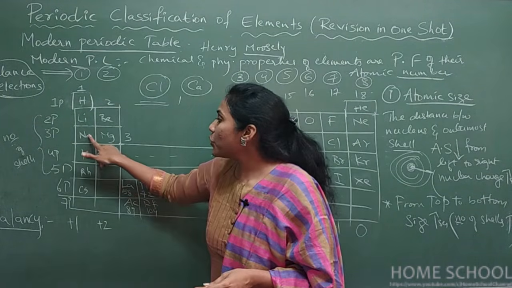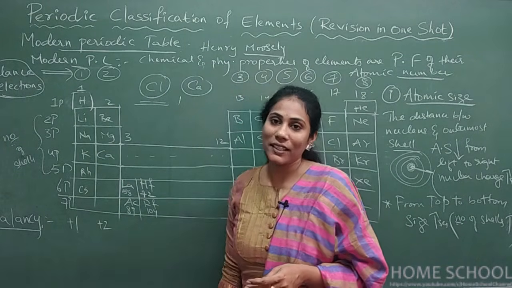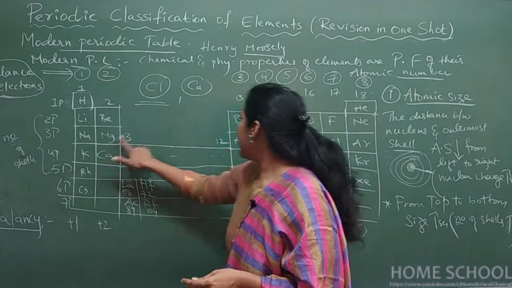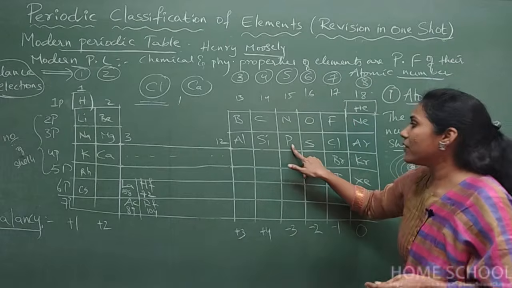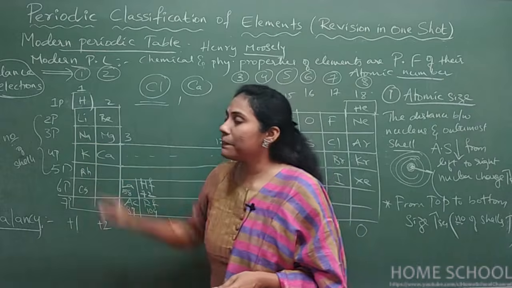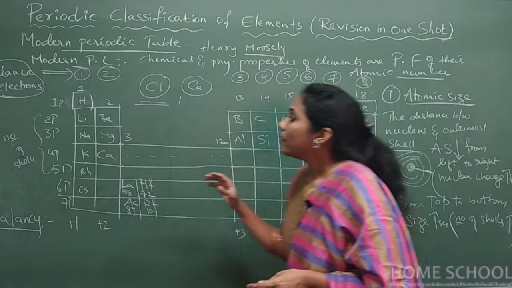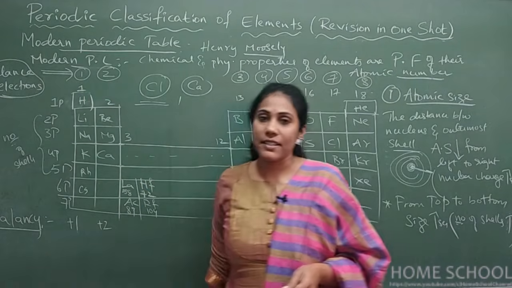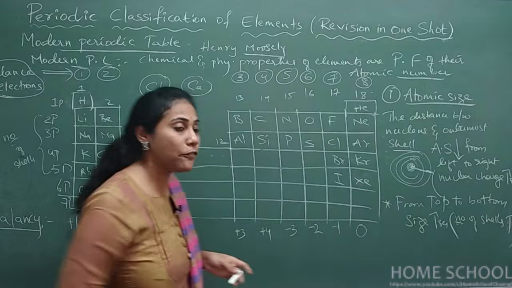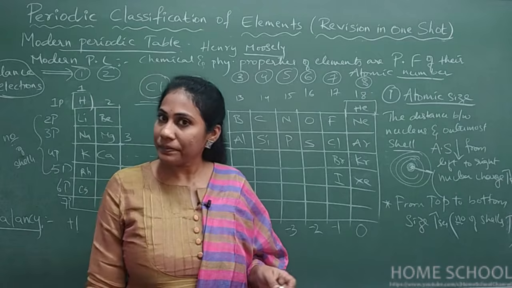Okay, so shell number is increasing, so atomic size will increase. If I ask you among sodium and potassium, which is bigger? Potassium is bigger, sodium is smaller. Okay, so this is how questions can be asked. They'll ask you sodium, magnesium, aluminium, silicon, phosphorus. Which is smallest? Phosphorus. Which is biggest? Sodium. Okay, so from left to right, size decreases. Top to bottom, size increases. So application questions will be asked from this. You have to be very, very careful. So this is all about atomic size, right?